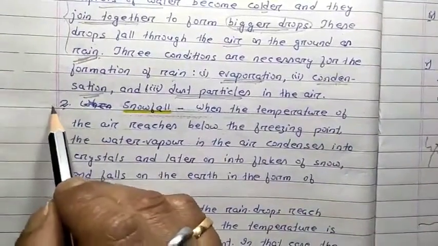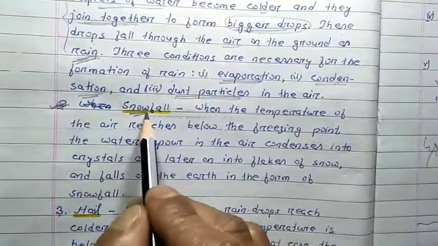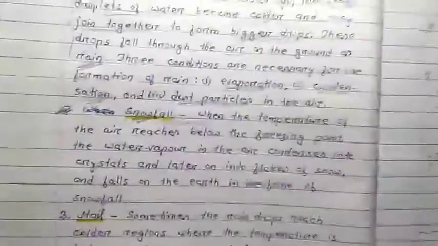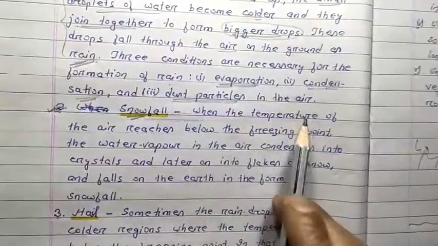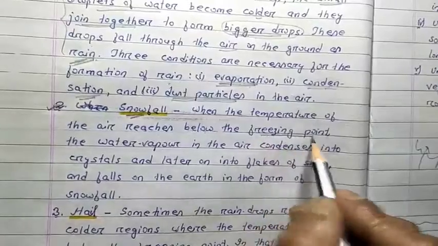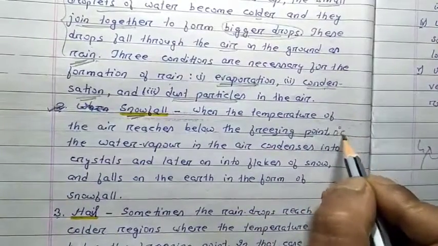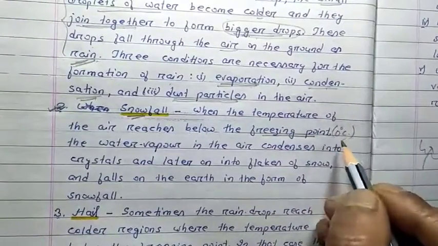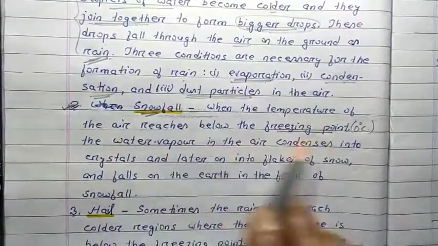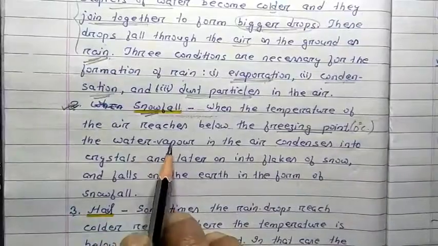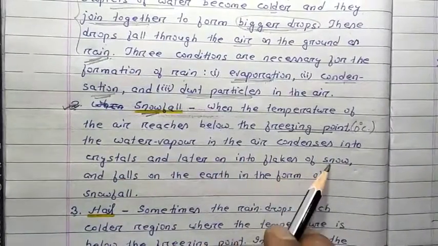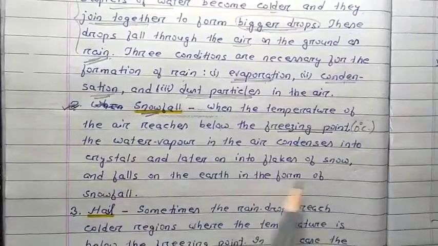The second type of precipitation is snowfall. Everybody is well known about snowfall because we live in a polar region. When the temperature of the air reaches below the freezing point, what is the freezing point? It is 0 degree Celsius, and the boiling point is 100 degree Celsius. When the temperature of the air goes below 0 degree Celsius, the water vapor in the air condenses into crystals and later on into flakes of snow, and falls on the earth in the form of snowfall.